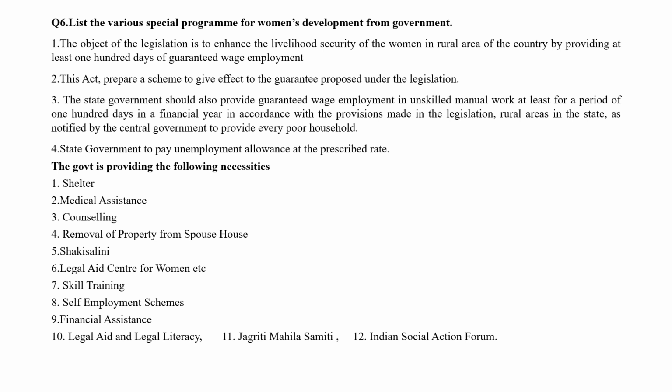And also this act prepares a scheme to give effect to the guarantee proposed under the legislation. The state government should also provide guaranteed wage employment in unskilled manual work for at least a period of 100 days in a financial year in accordance with the provisions made in the legislation. Rural areas in the state as notified by the central government, to provide every poor household. State government to pay unemployment allowance at the prescribed rate.